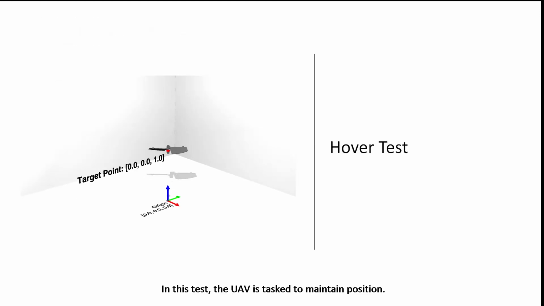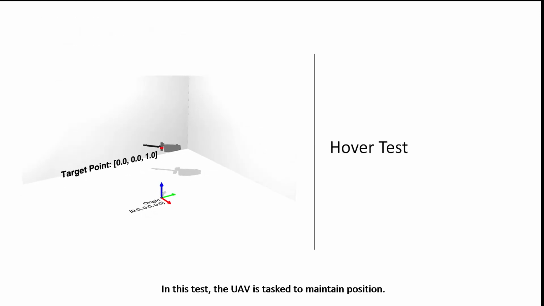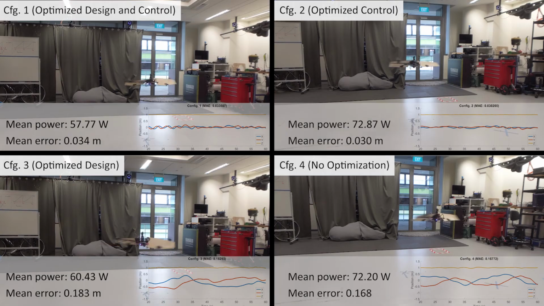In this test, the UAV is tasked to hold position. Configurations with optimized control parameters outperform the baseline parameters. Configurations with optimized design parameters consume less power during flight.